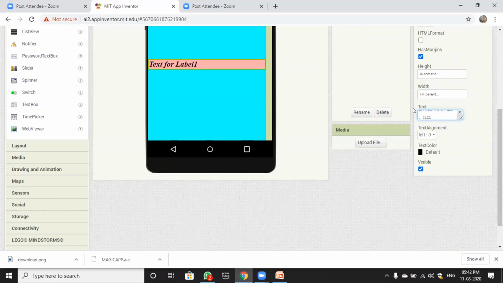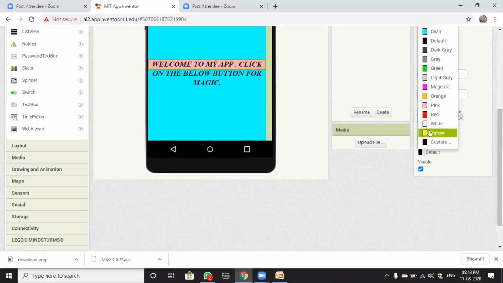Click on the below button for magic. Okay, so this will be the text. Now change text alignment to center, and text color will be yellow.